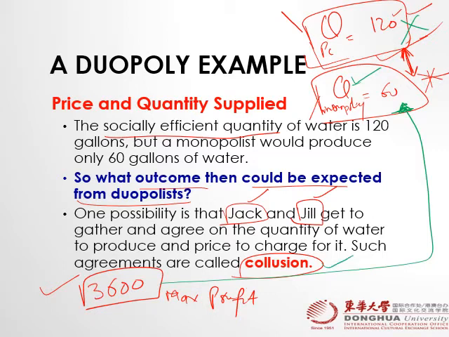And what happened? Then they fixed the price among themselves, and they said, look, we will produce a total of 60, 30 each, because the market demand is 60, and we're going to split it in half, 30, 30. And if we produce this 60 in the market, we will get a per gallon price of 60, and then we can divide our revenue. And when we divide our revenue, then we can earn a maximum profit.